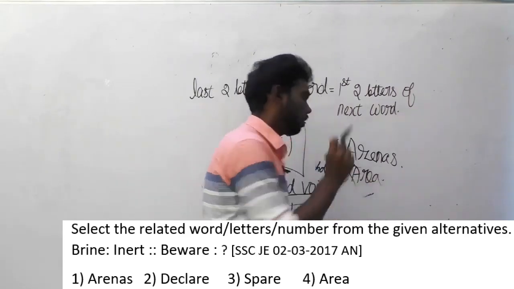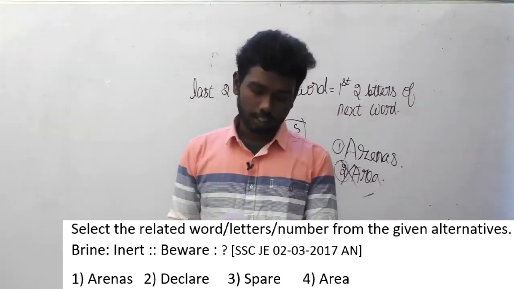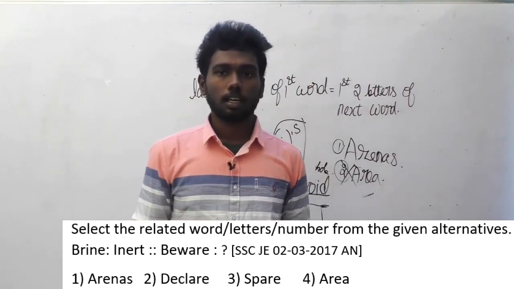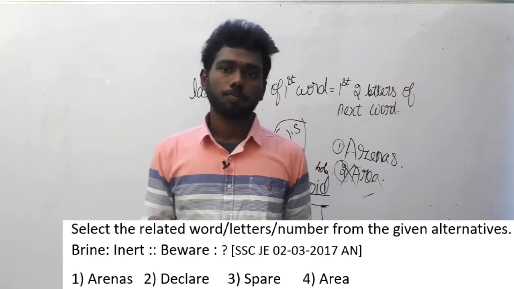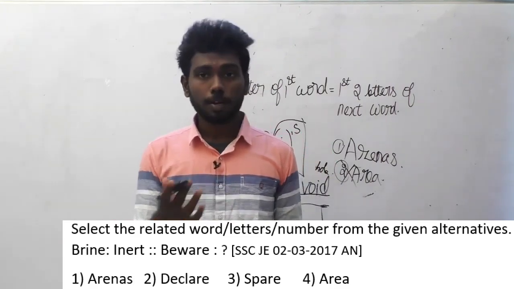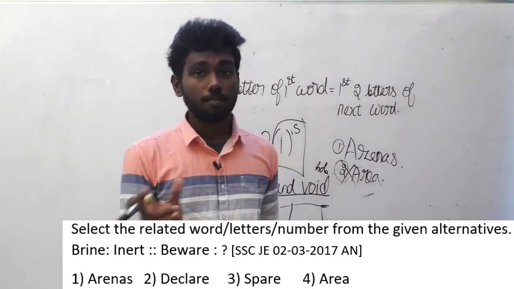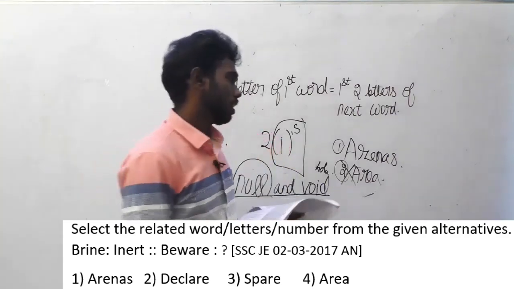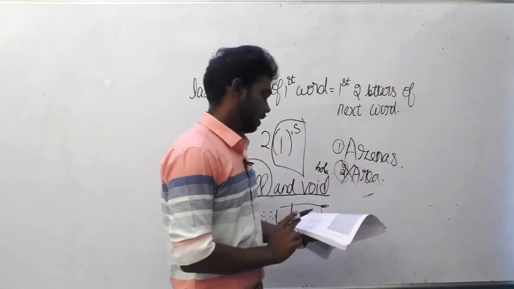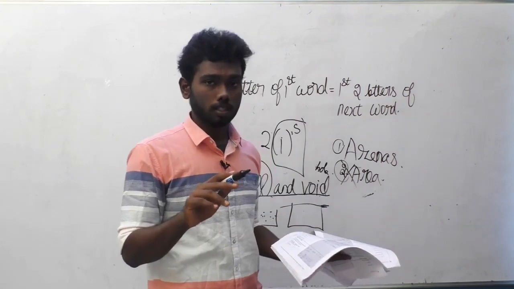Area is wrong. Why? The logic here is, brine is to inert: the last three letters are equal to the first three letters of the next word. You may ask, the last three letters of beware are A-R-E, so why not area, sir?